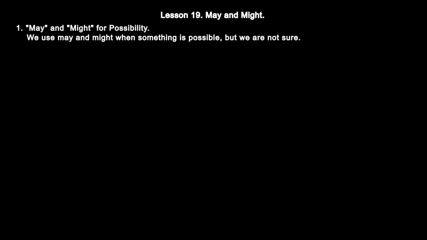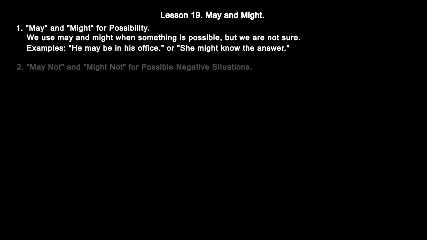Lesson 19. May and might. 1. May and might for possibility. We use may and might when something is possible, but we are not sure. Examples: he may be in his office, or she might know the answer.